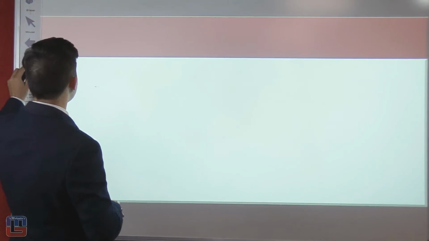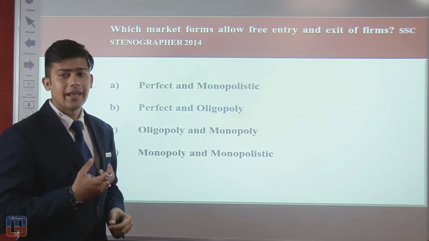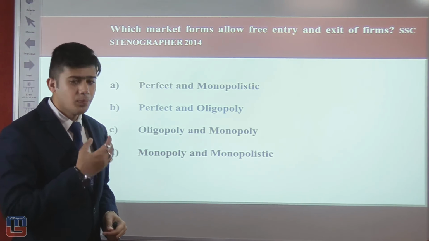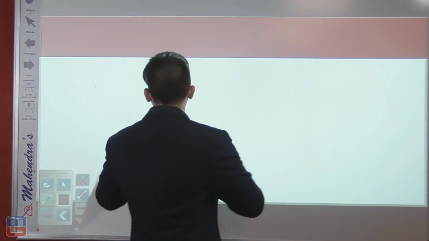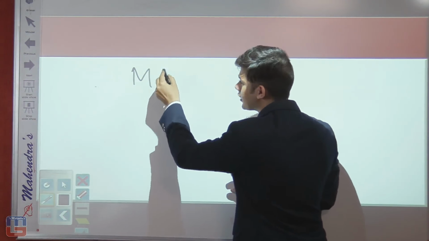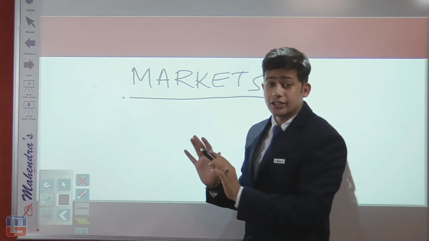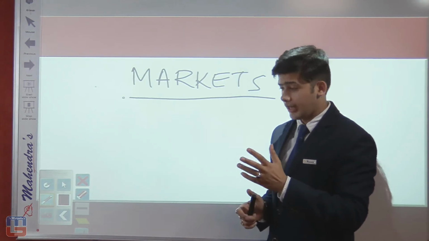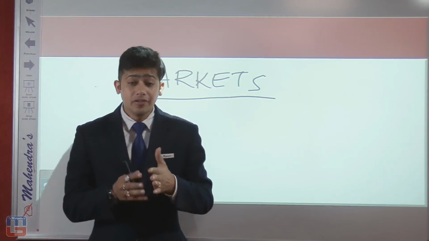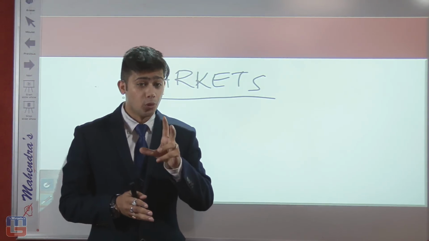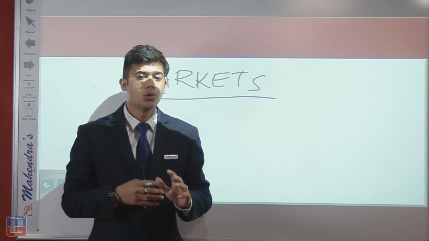Yes, the other question is which market forms allow free entry and exit of firms? Now for this particular question, and I hope that you write this down, you should study markets. Now in the market section, we have different sorts of markets. They could be perfect market, there could be an imperfect market, or there could be different parts of imperfect market. For example, monopoly, that is a very used term. There is oligopoly, duopoly. So you have to go through the markets chapter.